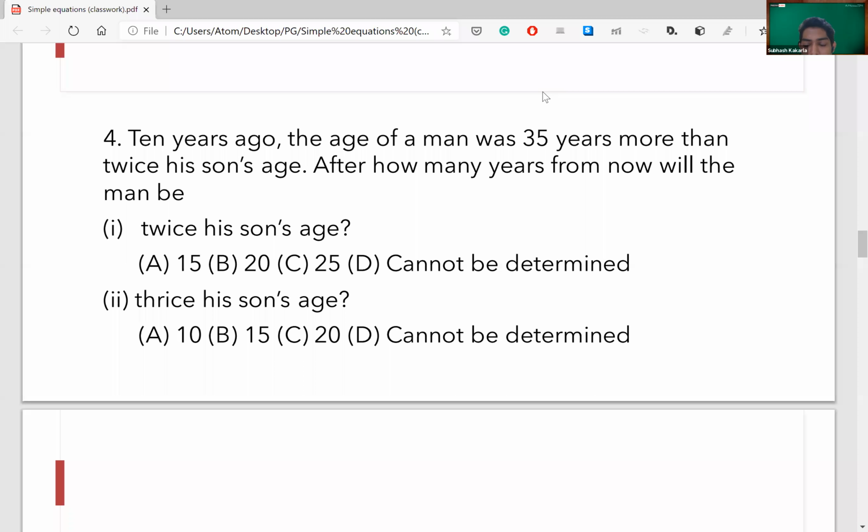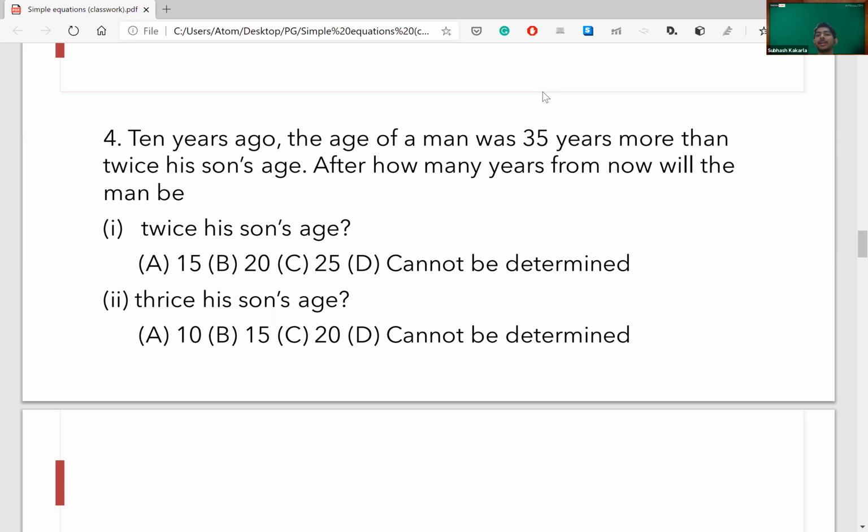Okay, guys. Time's up. So, Spandana, I see you had replied quite early and quite quickly as well. Why don't you share what logic you used? I used the standard method only. I took x and y to be their current ages. Then frame the equation like x minus 10 is equal to 35 plus 2 into (y minus 10). The equations part. Okay, all right. Sure.